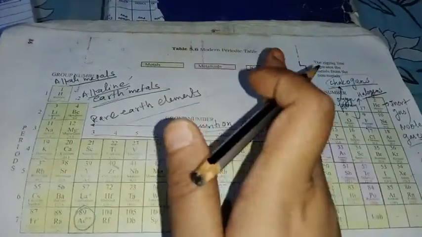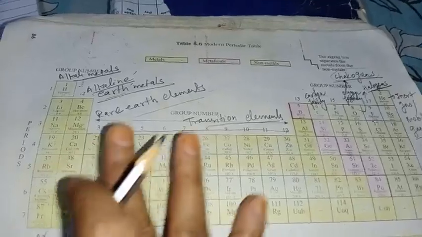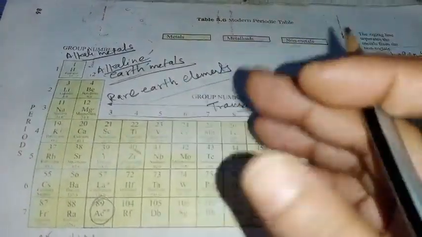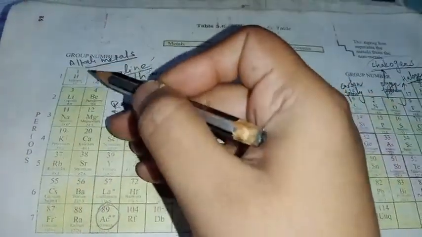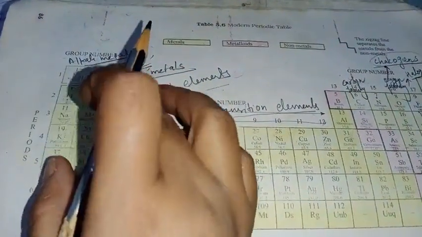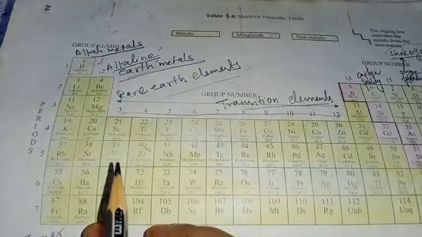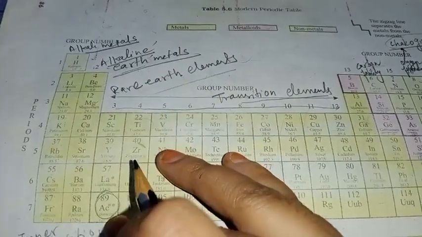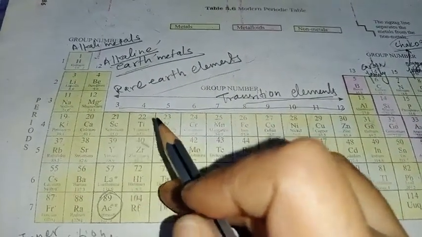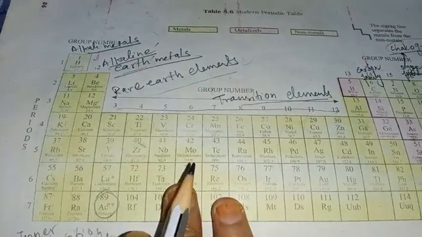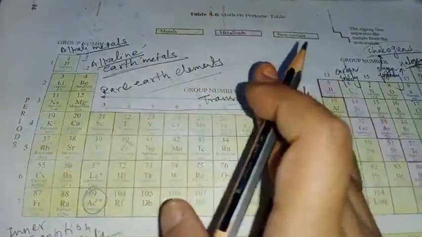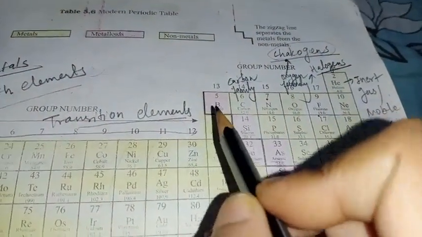Okay, so I just have to tell you one more thing while explaining the group. As you can see here, the extreme left side elements are all metals, and they have different types of metals. As I told you, the first group elements are alkali metals, second group elements are alkaline earth metals, then third group except actinium are rare earth metals, then 3 to 12 are the transition metal elements. So extreme left are the metals and extreme right you will have all non-metals. In between you have some